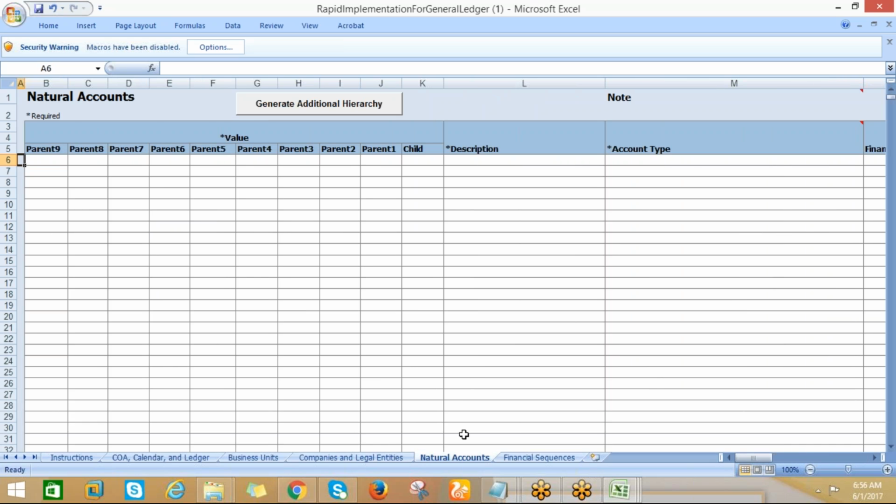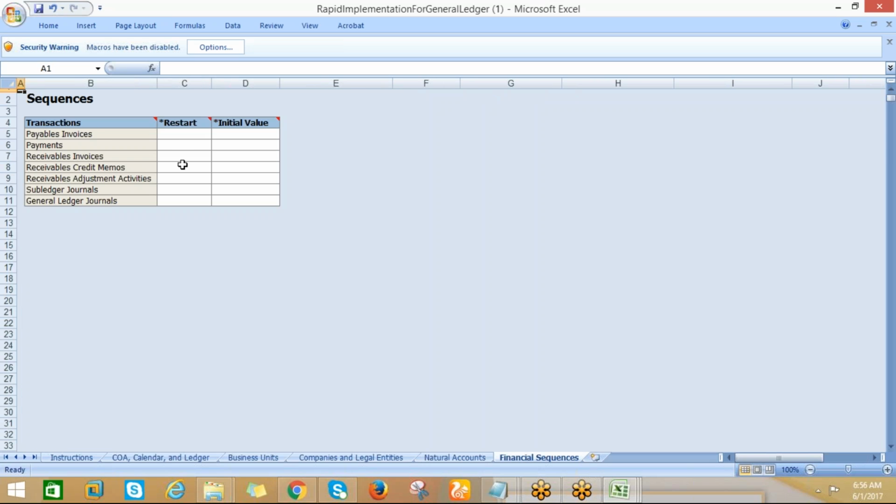Natural accounts we'll check in the system itself, and here payroll financial sequences. This one I can take monthly.